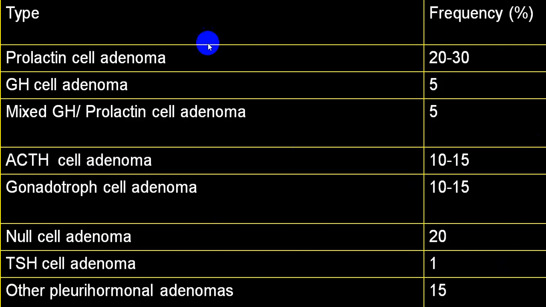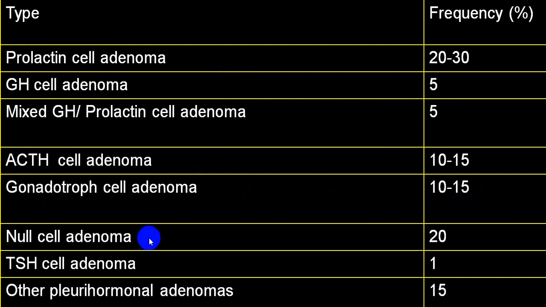But out of these, the most common tumors are those secreting prolactin. We call it hyperprolactinemia, and that accounts for 20 to 30% of pituitary tumors. The second most common are tumors secreting ACTH, which is 10 to 15%, and then come gonadotropic hormone secreting tumors. ACTH and gonadotropics are beta cells, these others are alpha cells. Growth hormone secreting tumors are only 5%, and a combination of both is 5%. Totally it accounts for 40 to 50% of the tumors.